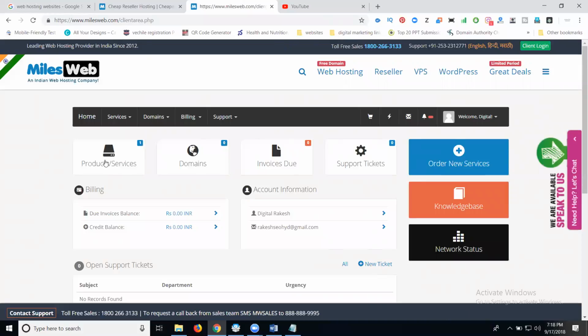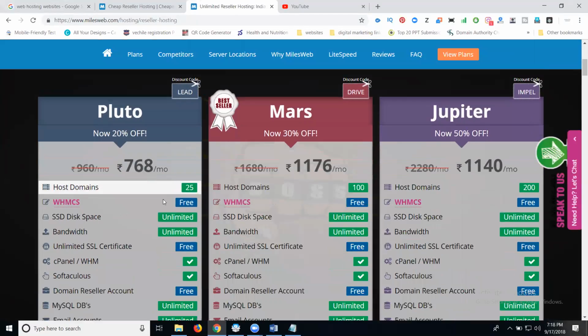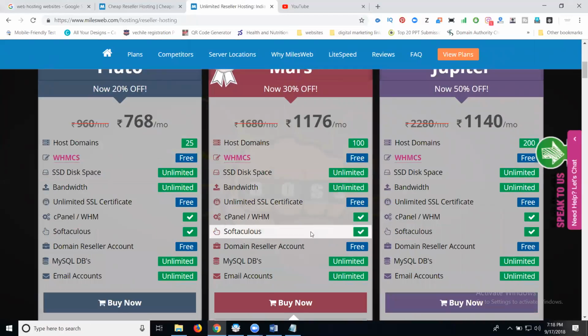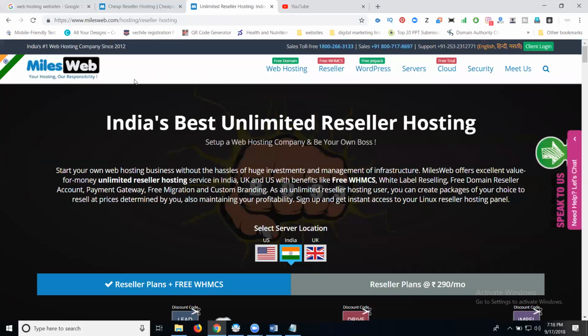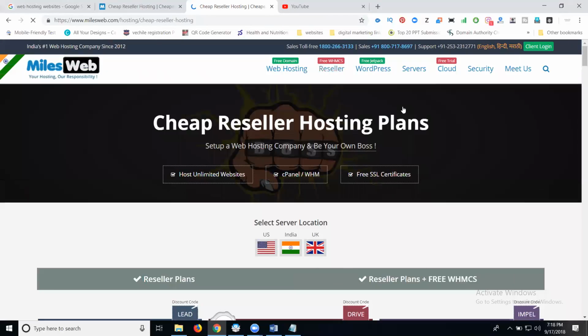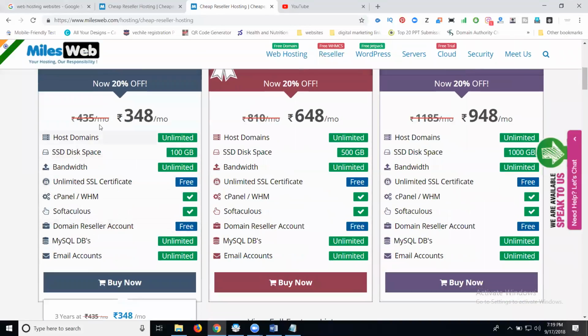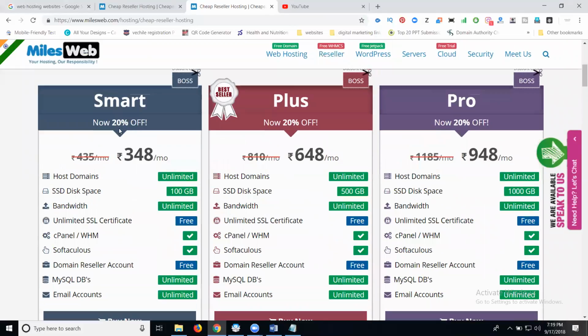Done my hosting. See this one. So I'm searching for reseller package, India. These are packages. Why am I saying cheap? It's not cheap. The K is a type of model name here. 348 per month. How much discount will be going on? 20%. What is the code for it?